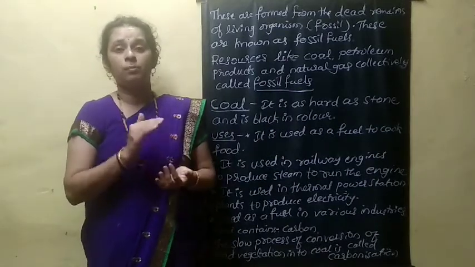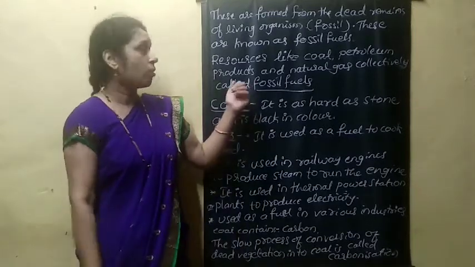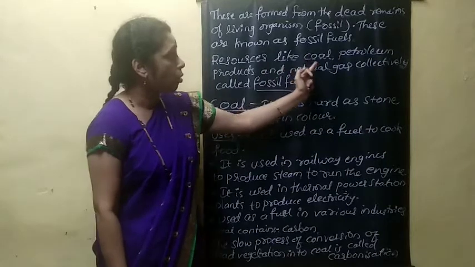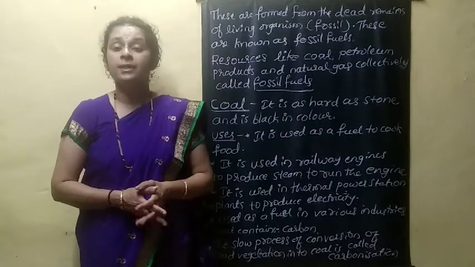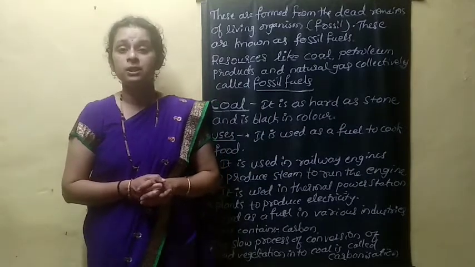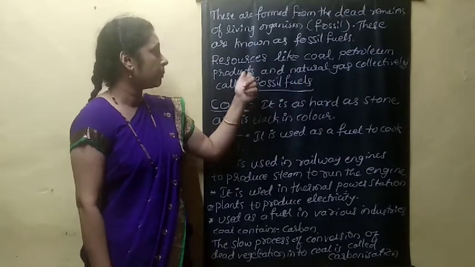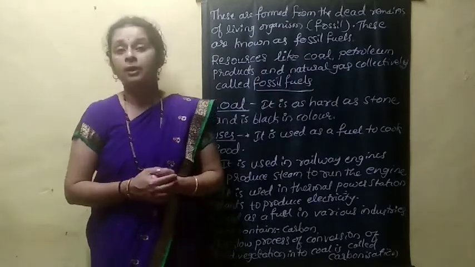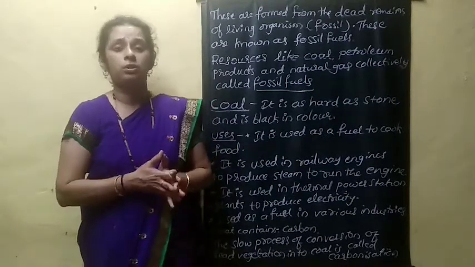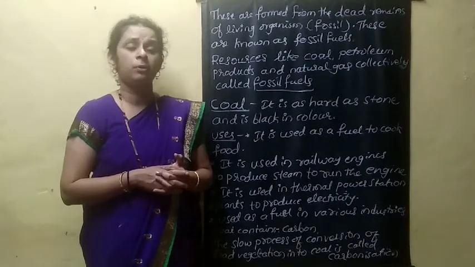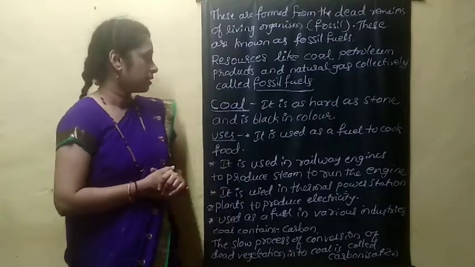Usually petroleum, coal and natural gas are collectively called what? Fossil fuel. What are fossil fuels? Fossil fuels are resources like coal, petroleum products and natural gases, collectively known as fossil fuels. These are examples of fossil fuels because they are formed from the dead remains of living organisms.